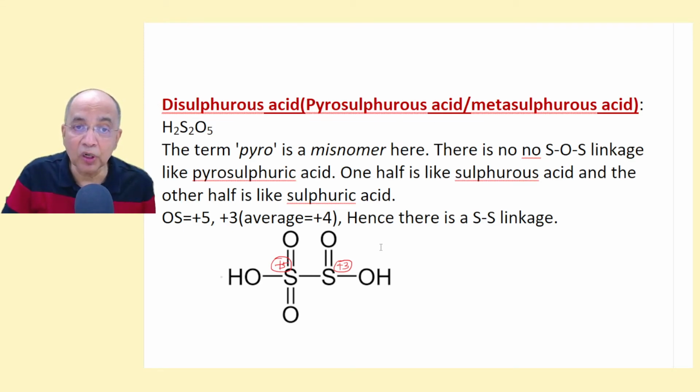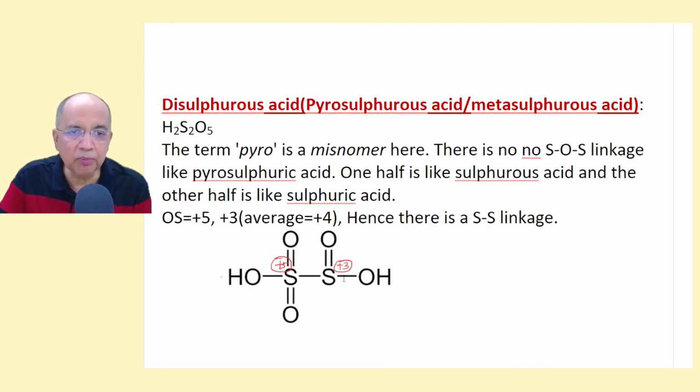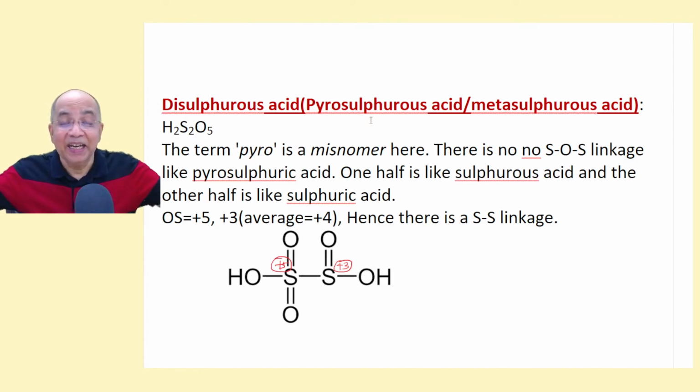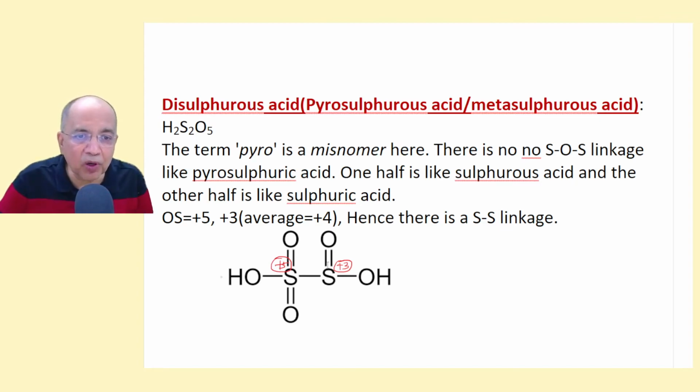Sulfurous is +4, but why the pyro is a misnomer, no doubt. Because the average is +4. So how can it be called pyro? Pyro means more than +3, but here the oxidation state is +4. Pyro means it is a dehydrated dimer. So there is no sulfur-oxygen bridge here. S-O-S is not there. So the pyro term is totally redundant, but still people call it pyrosulfurous acid. And also some people call it metasulfurous acid. These are all illogical names.